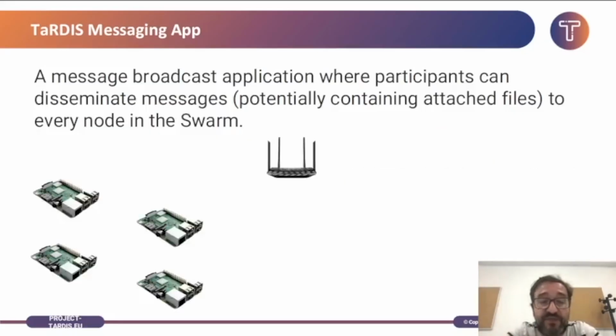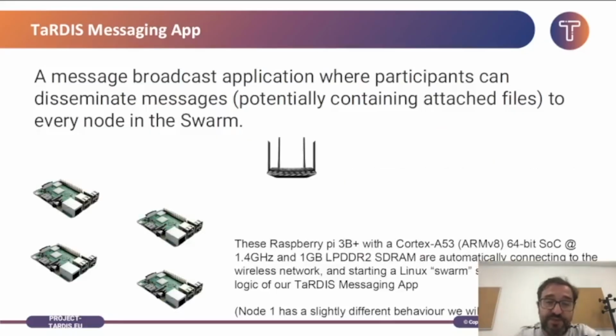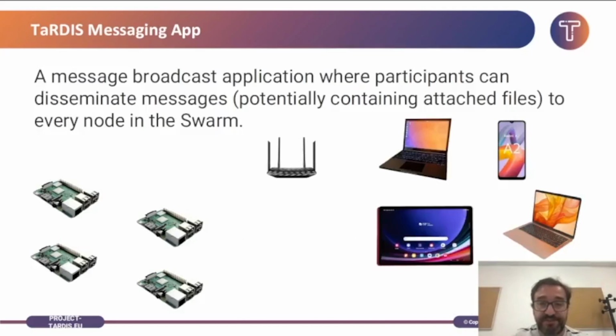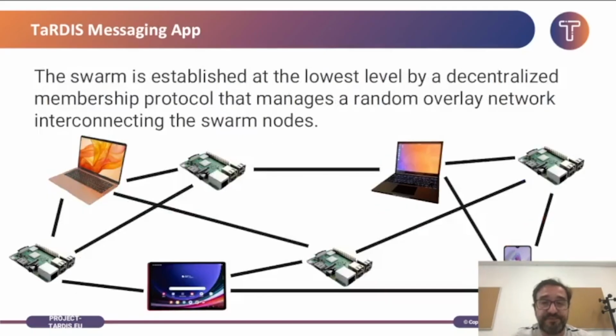In this use case, we'll have Raspberry Pis, and these are old Raspberry Pis. They are a 3B model that have 1 gigabyte of RAM. They are going to execute this TaRDIS messaging application and will periodically generate messages so that there is some activity in the swarm without human intervention. And then we'll have user devices. These might be Android phones or tablets or laptops. I'm using a Mac, but it could be Windows or Linux or something.